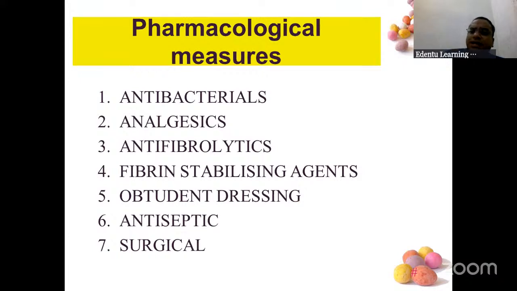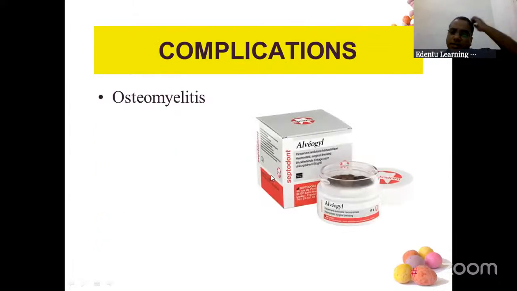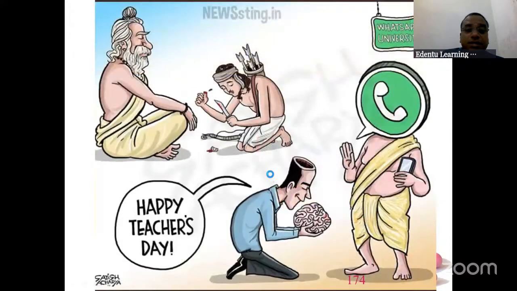So management: antibacterial substances, analgesics, fibrinolytics, antifibrinolytics, fibrin stabilizing agents. So what was the etiology of Burns hypothesis? You are treating that. Antiseptic, Surgicel, and obtundent dressing can be given. Complication: it can even lead to osteomyelitis.